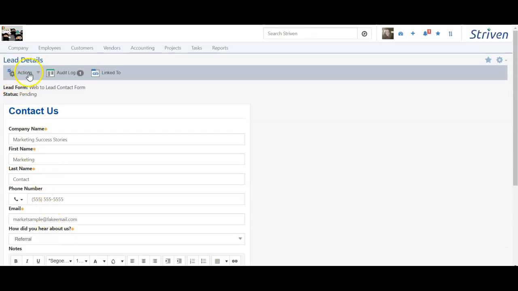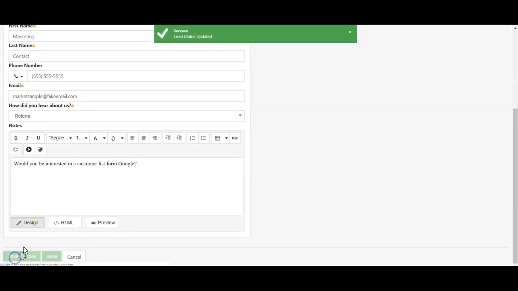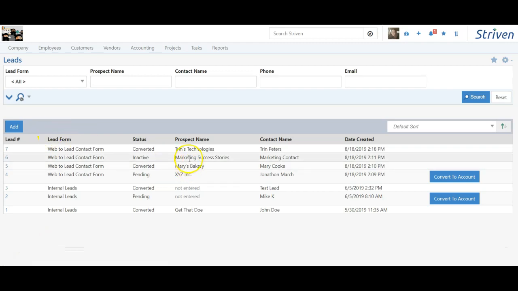So I'm going to scroll to the top, go to Actions, and since this isn't a legit lead, I'm going to mark it as inactive. Now going down, I can hit save and close to go back to the list. And I can see that one is now considered inactive.